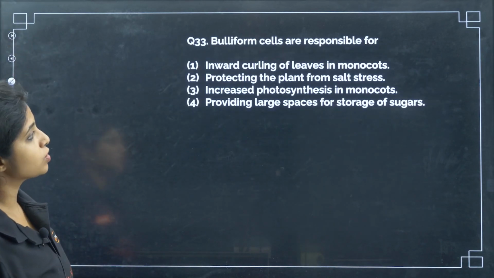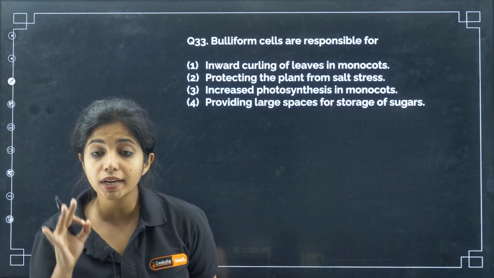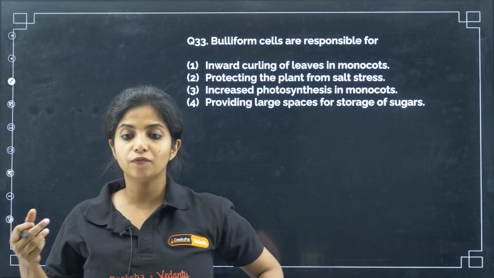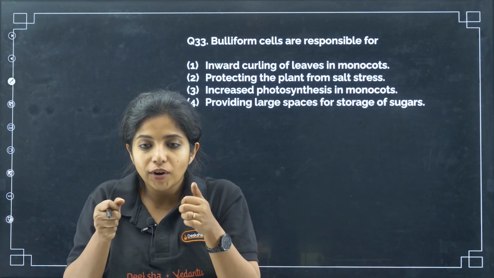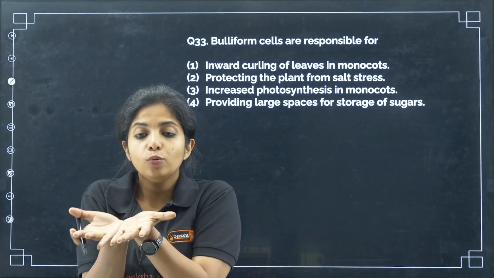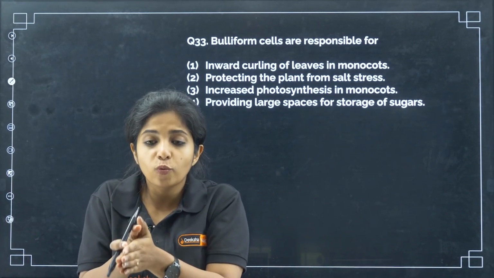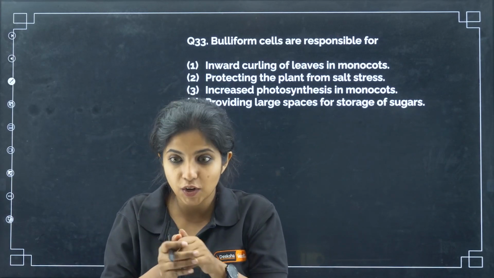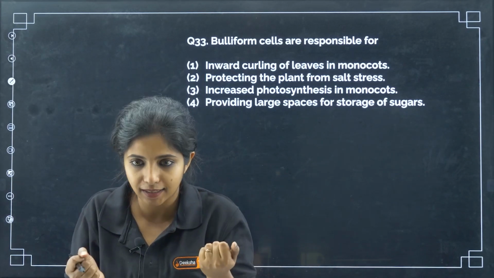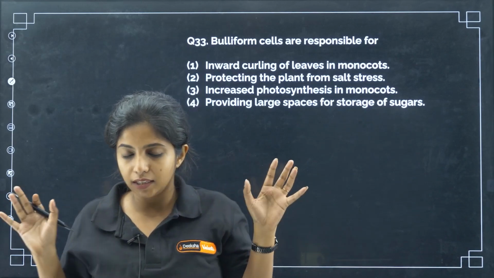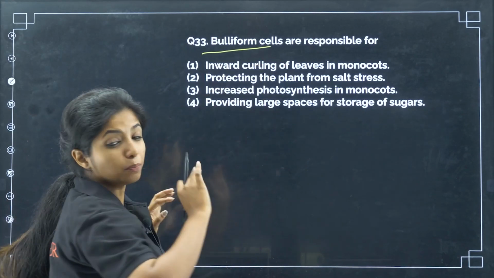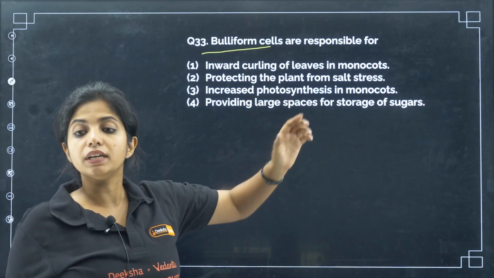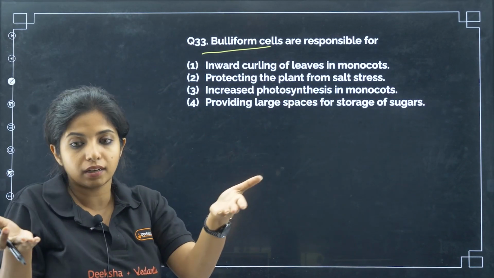Bulliform cells are found in grasses, monocots, my dear children. Basically, if bulliform cells gain water, it makes the leaf surface open up. If they lose water, they will be coiling up the leaf. Why do we need it? Because we do not want transpiration and things like that to happen. We do not want it to lose water, which is why the coiling happens. So bulliform cells are found majorly in grasses, that is monocots, and they are responsible for inward curling of leaves. If they lose water, they curl inward.